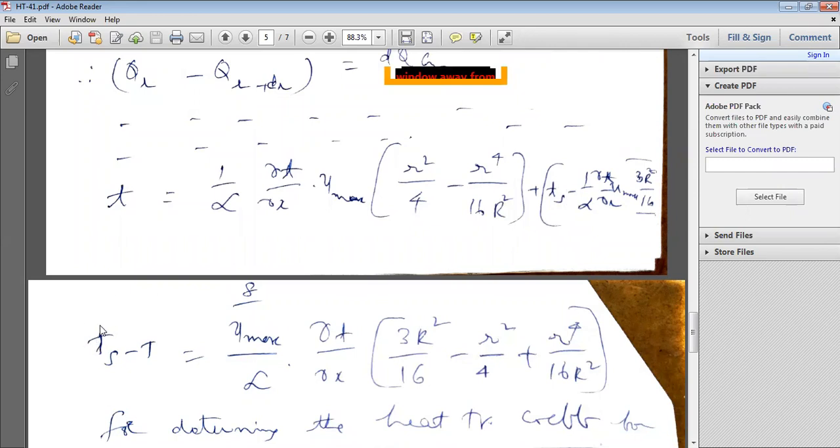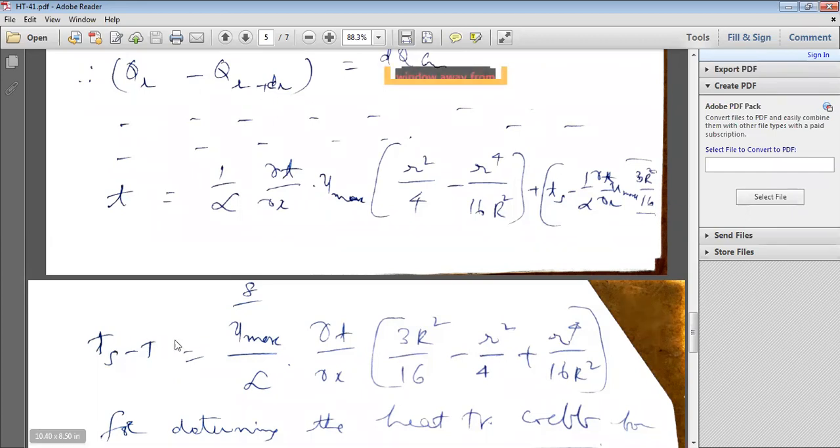So finally, if you simplify this one again, you take Ts. I'm changing small ts to capital Ts, that is the surface temperature, minus this T. You take this T to the right-hand side and simplify this one, or take this to the left-hand side and simplify.